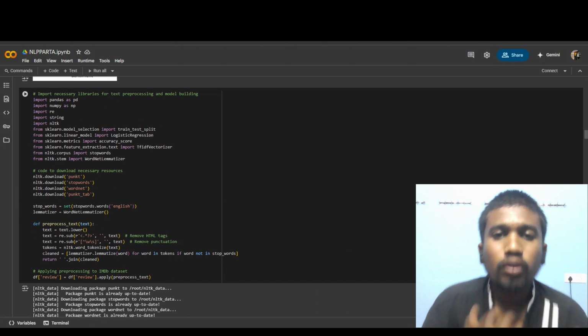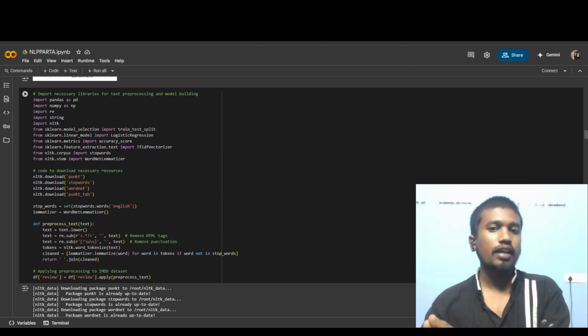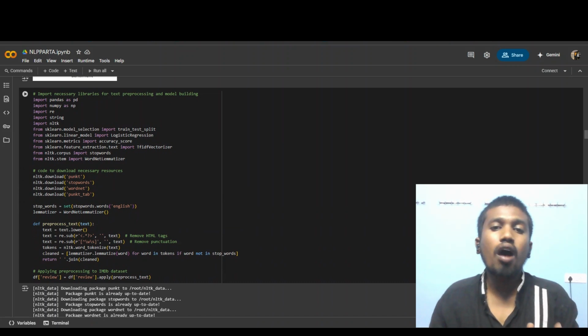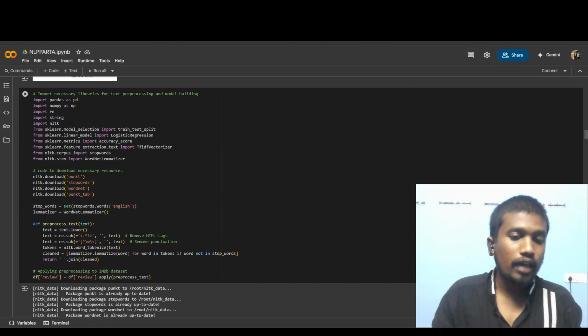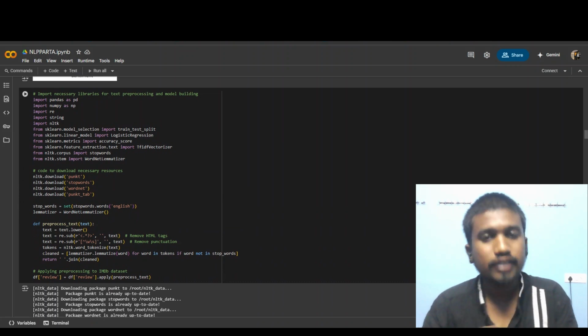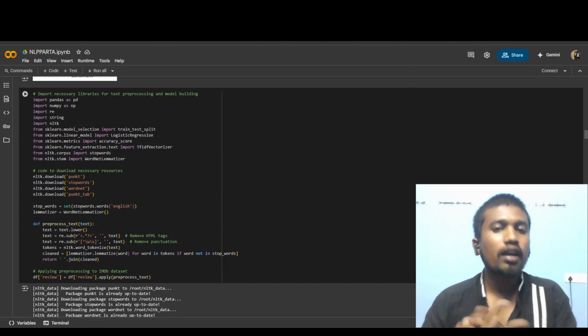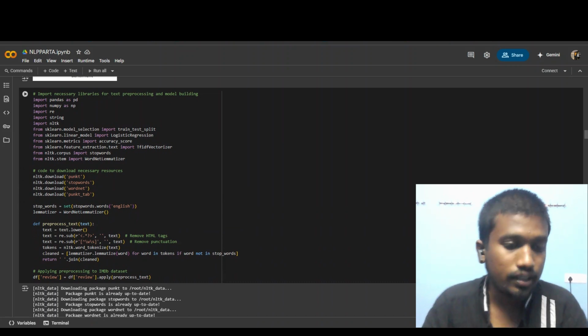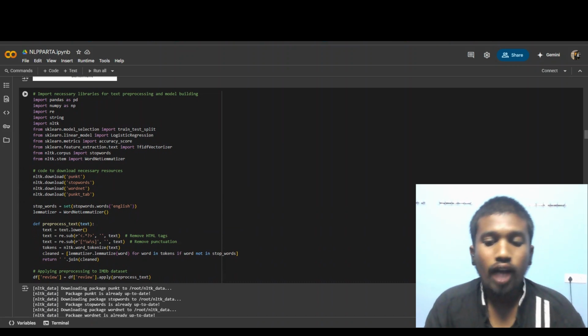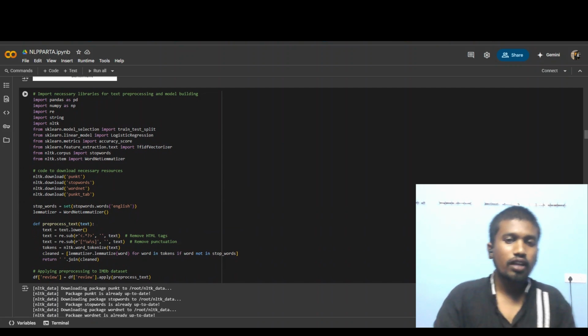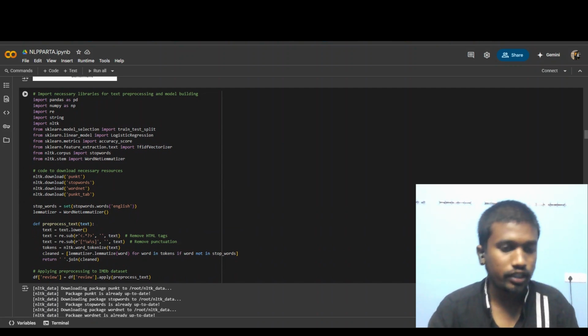And after that, we have to do pre-processing of the data. In this, we have to lowercase the given data first, and next we have to remove all the errors or noise data like HTML tags, punctuation, etc. And after this, we have to tokenize the data. After tokenization, we have to do lemmatization of the data. This is all about the pre-processing of the data.